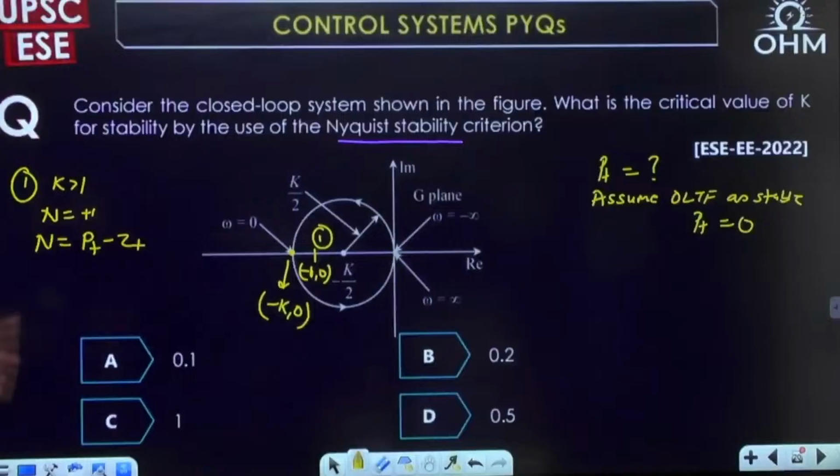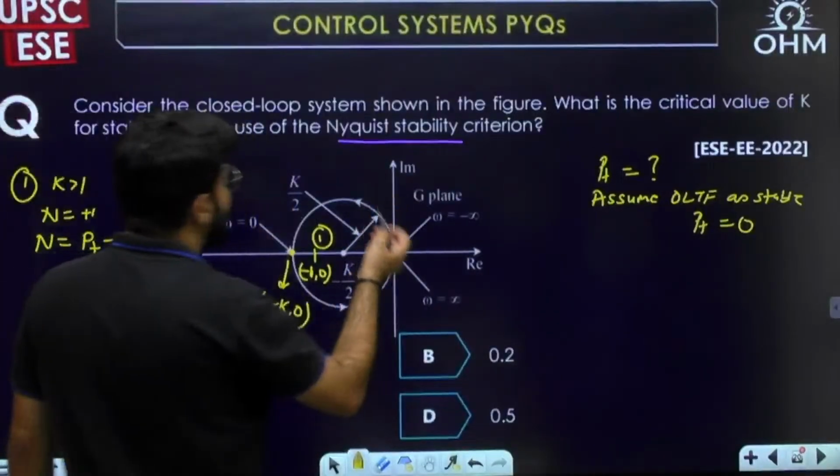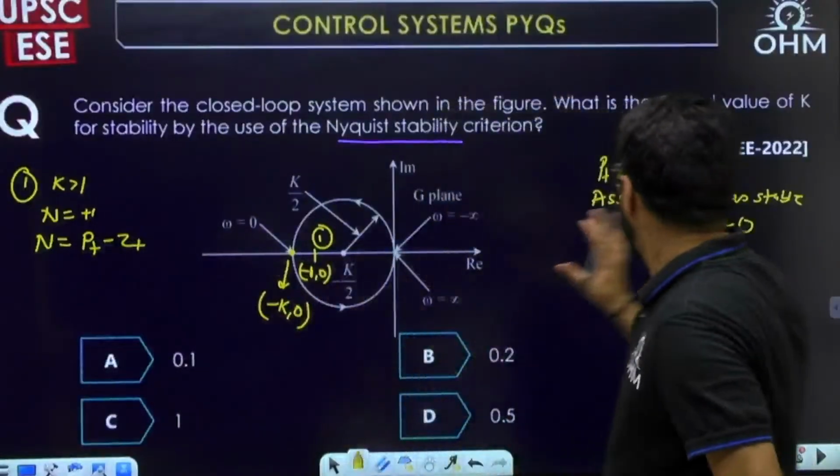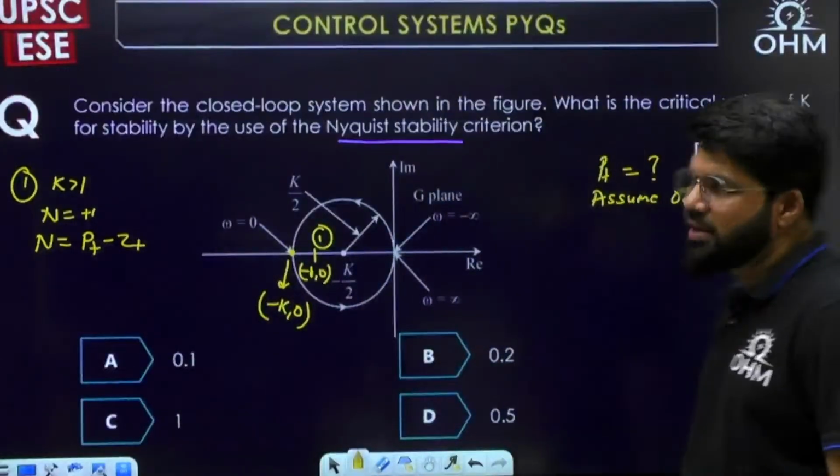First of all, again, the language of the question is also not correct. Consider the closed loop system. The Nyquist plot is the Nyquist plot of the open loop transfer function. Everything here in the question is wrong. They have made so many blunders in making the question.